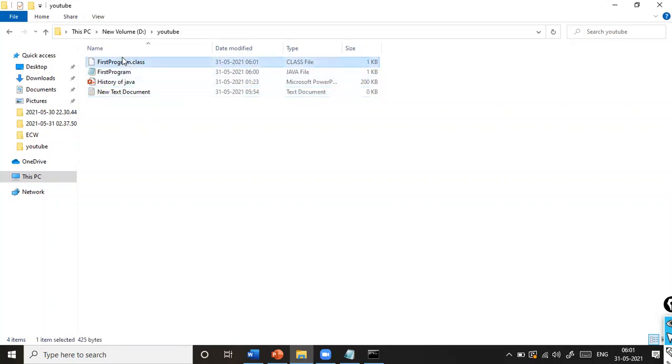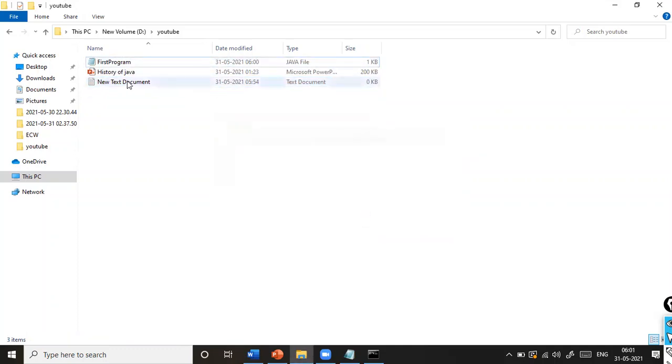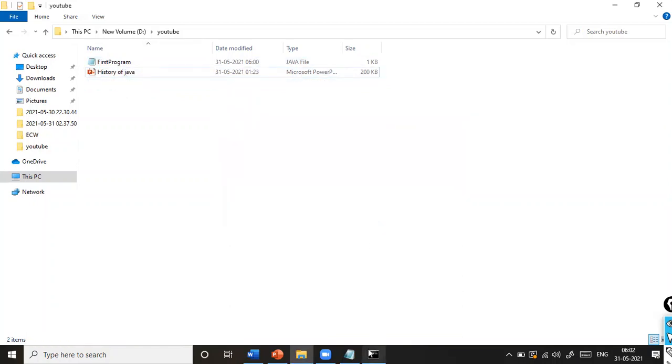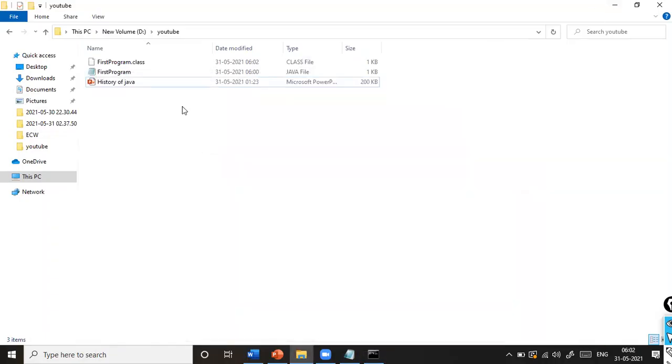I'm just deleting it again. See, as of now, I have only one file with the name first program, and that is a Java file. You can see here the type. Now I'm trying to compile it. In order to compile it, javac first program.java. And you can see the .class file that is being created.